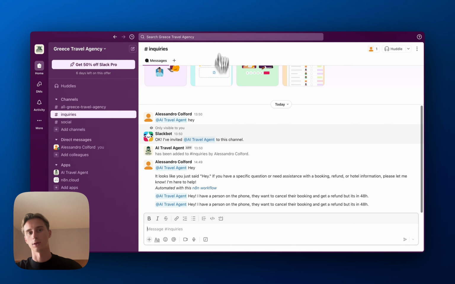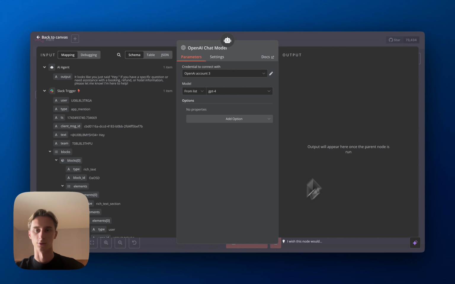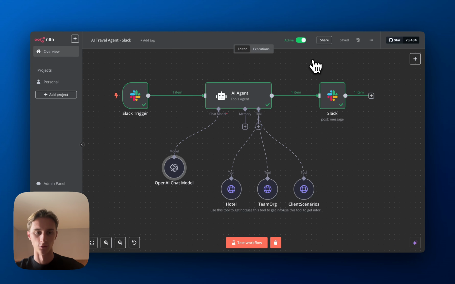Before we do a test, what we'll do is go to Slack and make sure that every time there's a new message from the Slack app it won't send the link to the workflow, because there's an annoying message saying that it was powered by n8n. So we'll just remove that and save it. I have also changed the ChatGPT model to ChatGPT 4 so that it's more intelligent and doesn't make stupid errors. So now we'll actually test it.